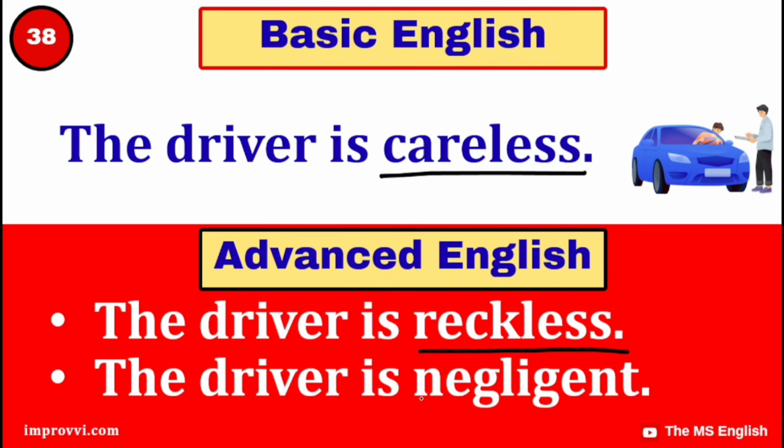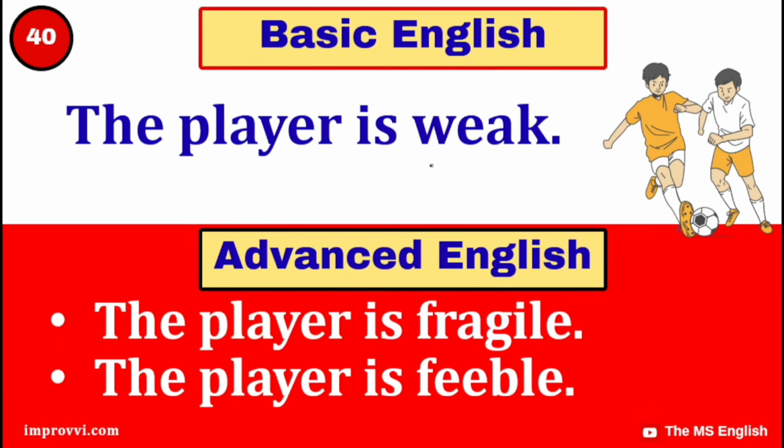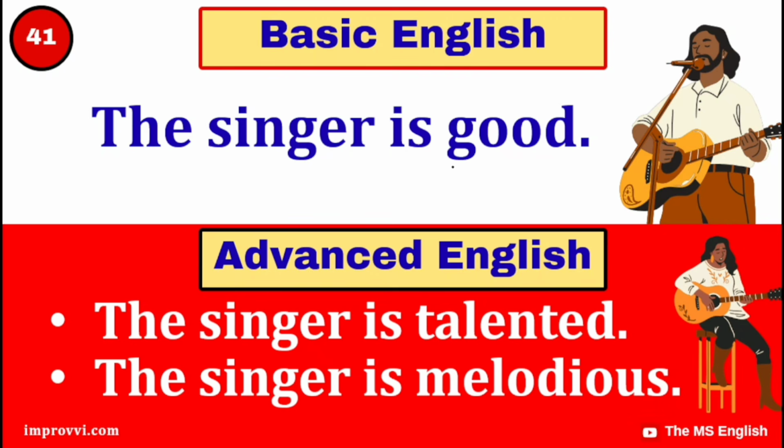The driver is negligent. The player is strong. The player is muscular. The player is powerful. The player is weak. The player is fragile. The player is feeble. The singer is good. The singer is talented. The singer is melodious.